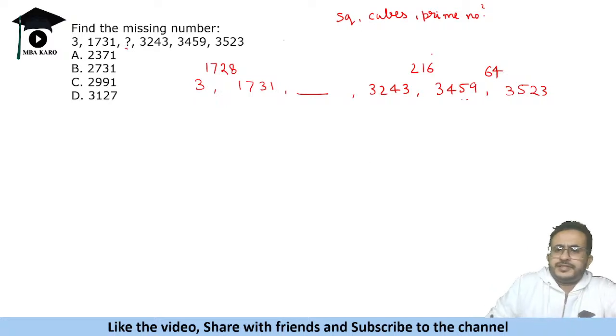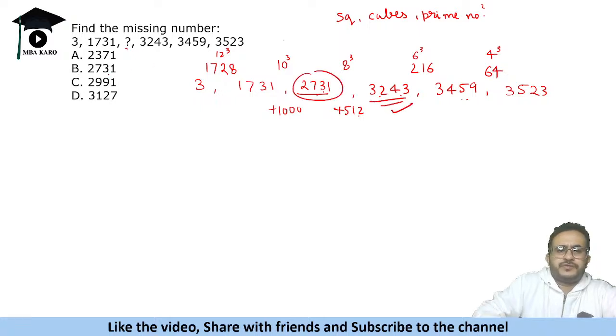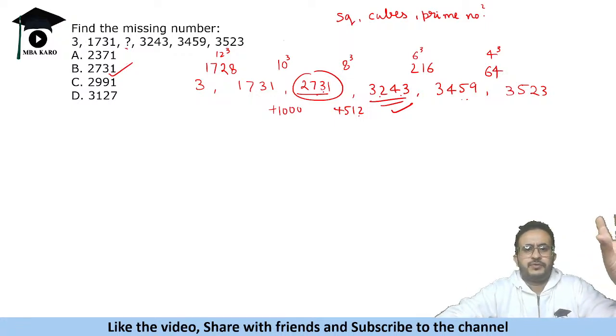Now if you see this, these are cubes. This is 4 cube, this is 6 cube. And here it is 12 cube. So ideally this number should be 10 cube and this should be 8 cube. So let us add 10 cube to it. 10 cube is 1000. So if we add 1000 to it, it becomes 2731. Okay, 2731 and add 512. So 3200 and 12 is 43. So this is matching. So this means the number is 2731. Easy problem, quite easy. Just understand what are the basic logics that they test in the numbers.